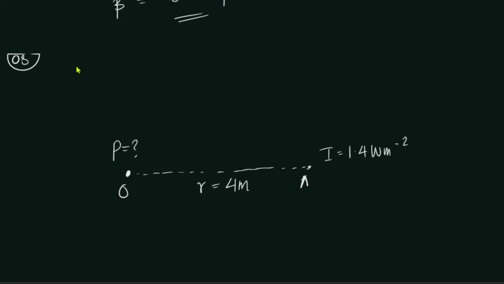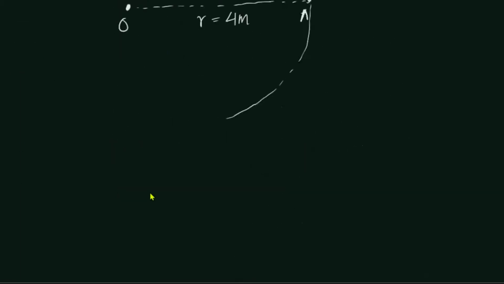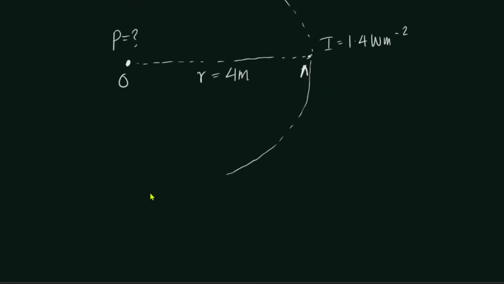So we know the sound is not only going to travel in a linear way, it's going to travel in 360 degrees in a 3-dimensional manner. So when the sound reaches the point A, it's also going to reach a sphere of surface area 4 pi r square. So let us use the equation I is equal to P over 4 pi r square.